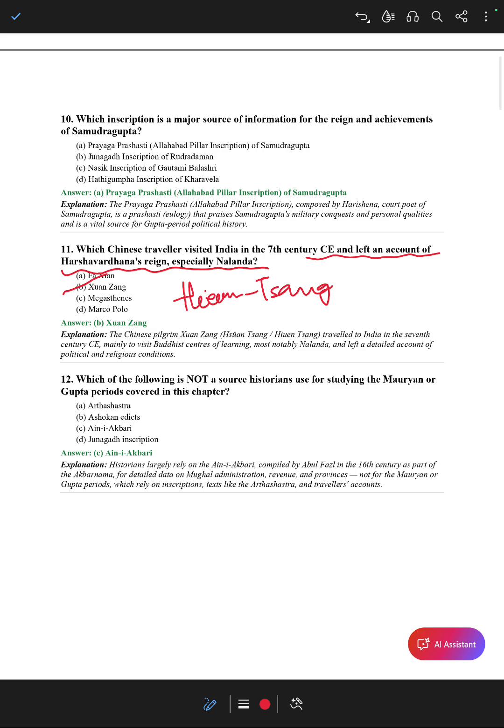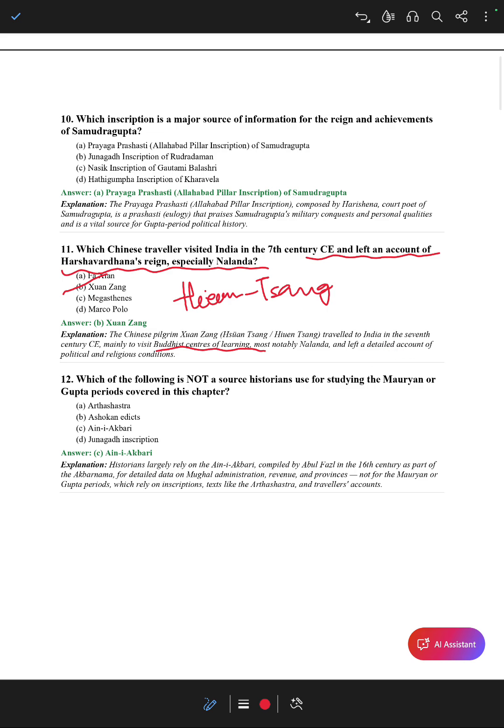So you can write both of these spellings, okay? The Chinese pilgrim Xuanzang, Huan Tsang, traveled to India in the 7th century CE, mainly to visit Buddhist centers of learning, most notably Nalanda, which is in present-day Bihar, and left a detailed account of political and religious conditions.